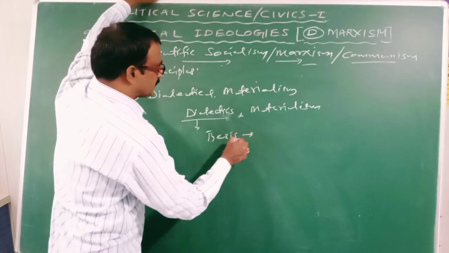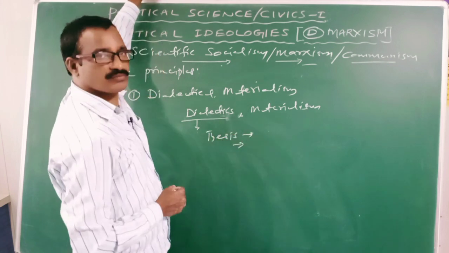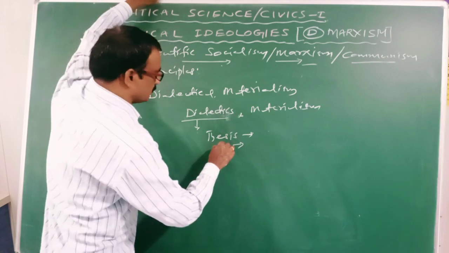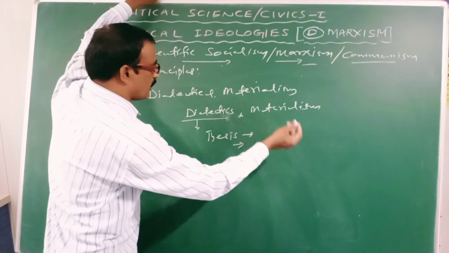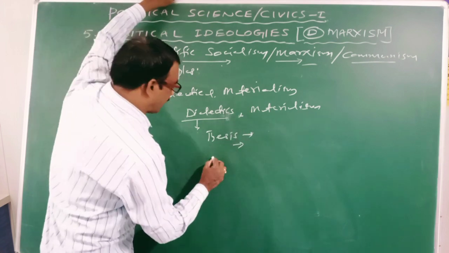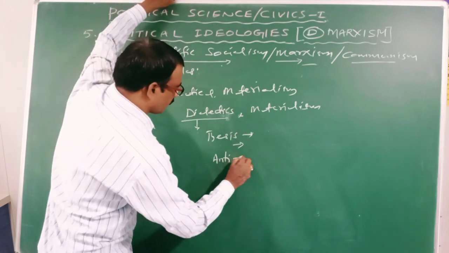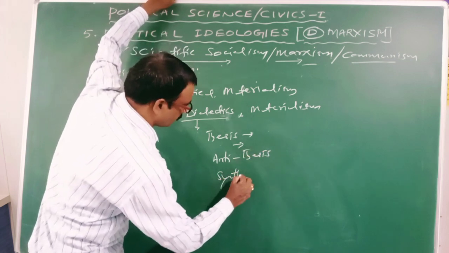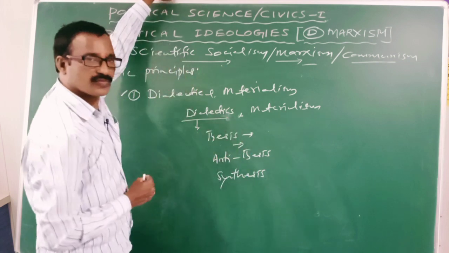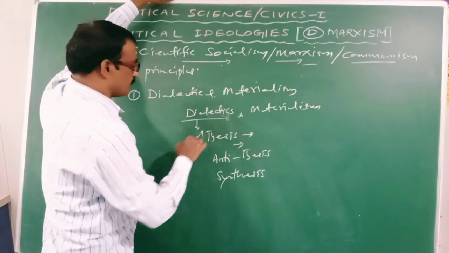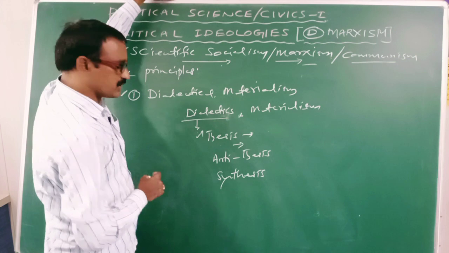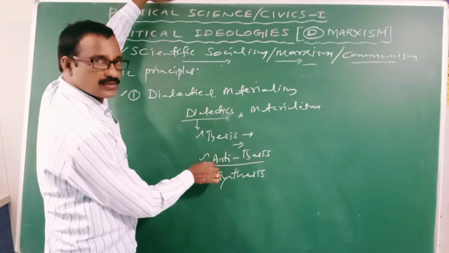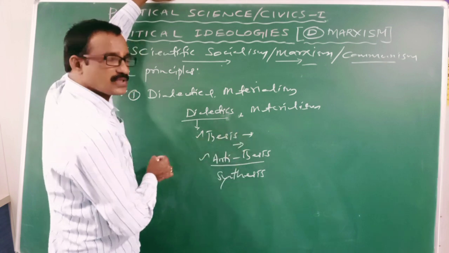One is thesis. Thesis is the first advance. The second thing is its opposite factor, that is antithesis. And the third one is synthesis. Thesis is the first advance. Second, it is then challenged by antithesis, the opposite of thesis.